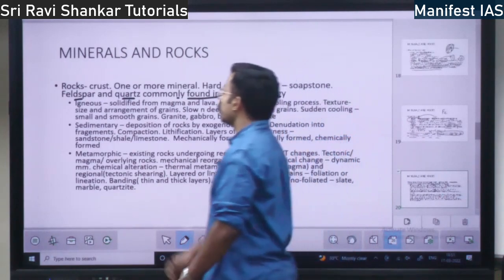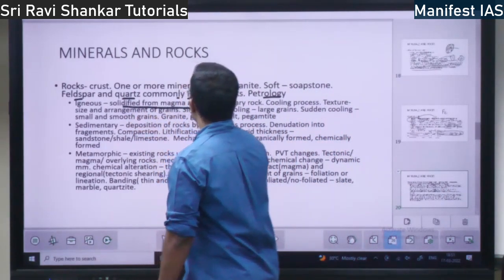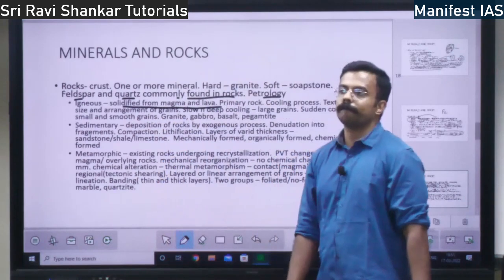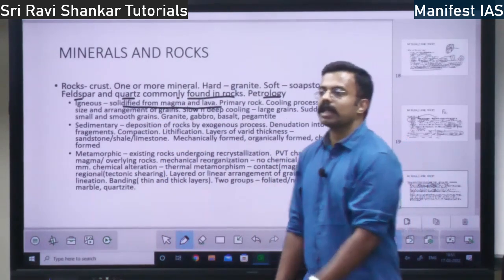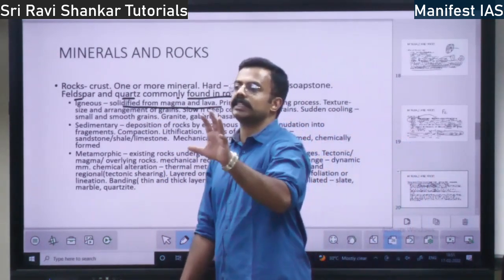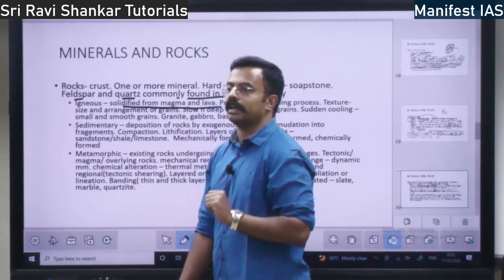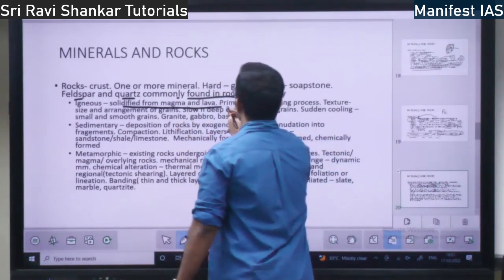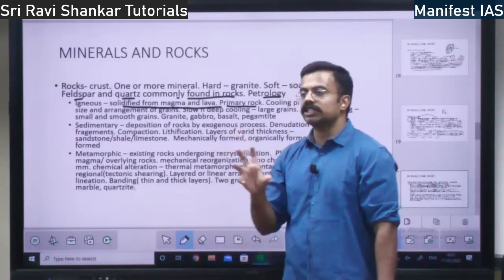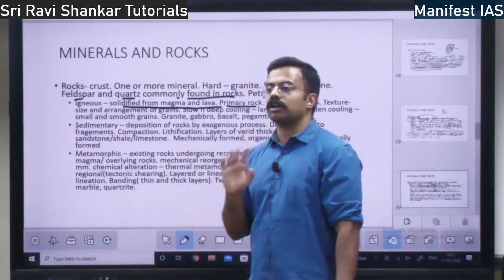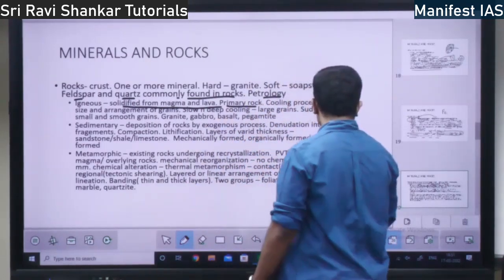So what is igneous rock? This is solidified from the magma and lava. Whatever magma and lava comes out, from it the igneous rock gets solidified. This is the primary rock. Igneous rock forms the primary of all the rocks. All the rocks originate from igneous rock.